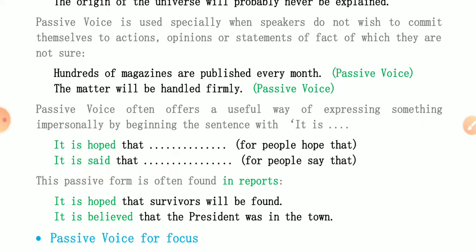This passive form is often found in reports. If you read reports, then you will see. It is hoped that survivors will be found. It is hoped means by people. It is believed by people that the president was in the town.